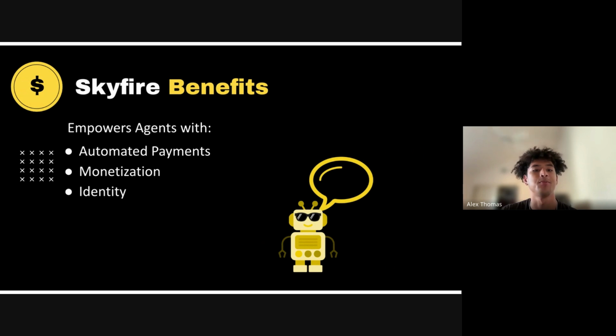Let's break this down. With all the things that AI is capable of doing today, as developers, we don't want automated services to be hindered by the need for human input when a paywall is encountered. Using Skyfire, any paid service that your program needs to make can be made autonomously without human input. With just its Skyfire API key, your agent can call on services through Skyfire and pay for them on a per-call basis.